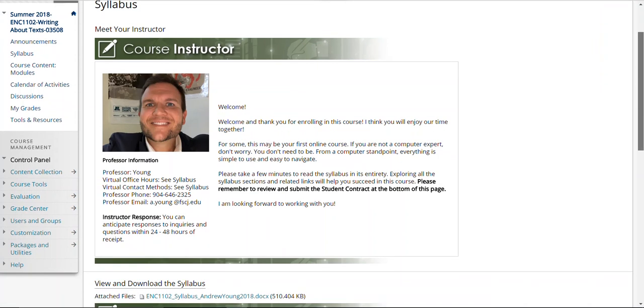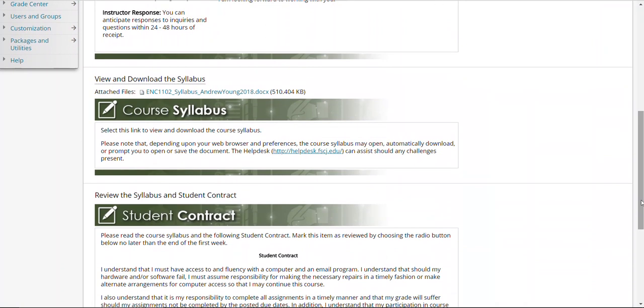But if you keep scrolling down, here you have the syllabus. So the syllabus is located right here. If you click on this link, okay, you'll get a Word document that gives you all of the important information, our schedule, which I recommend that you do print out, and I'm going to show you where that schedule is in a moment. But there's also a number of administrative issues that the syllabus talks about, as well as rubrics, and it's a very extensive syllabus.